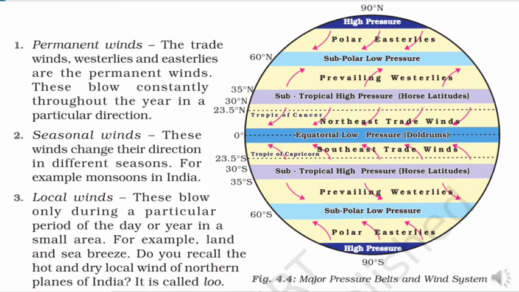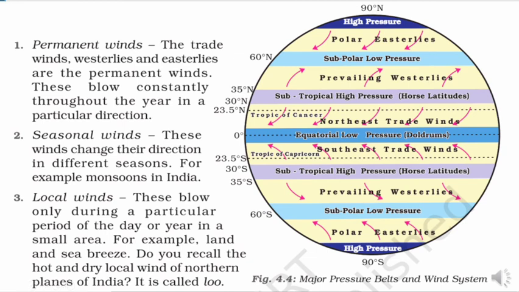The winds that blow from permanent high pressure belts towards the permanent low pressure belts maintain their directions of flow throughout the year. They are called permanent or planetary winds. Due to the rotation of Earth, these winds are deflected to the right of their paths in the northern hemisphere and to the left of their paths in the southern hemisphere.